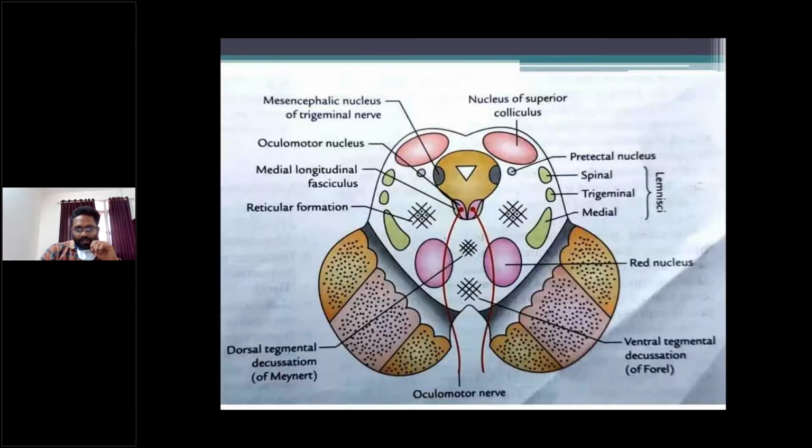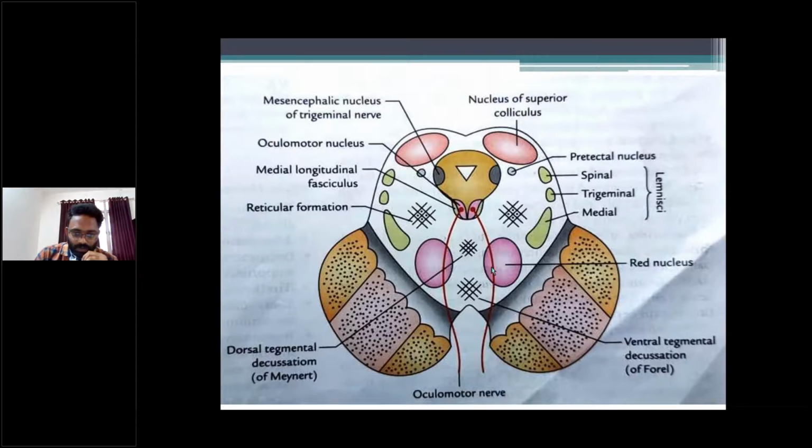And the pretectal nucleus, identify here. This is the pretectal nucleus. The pretectal nucleus is situated in white matter and is responsible for the pupillary light reflex. Right? Next, the most important one, the red nucleus.